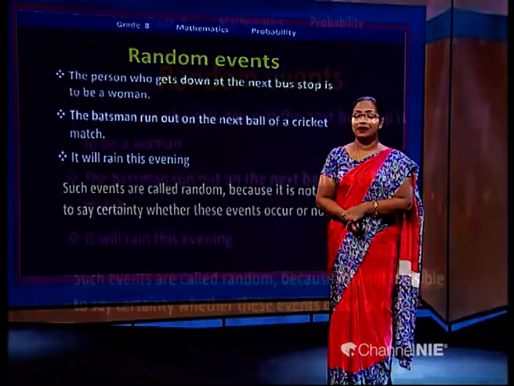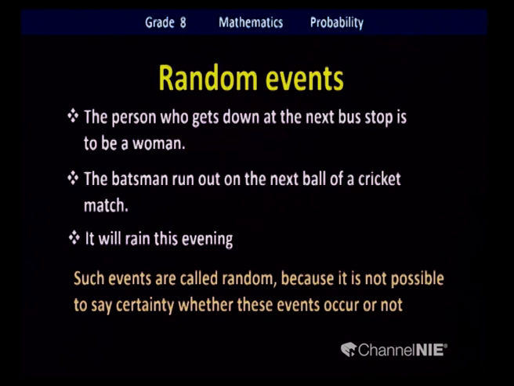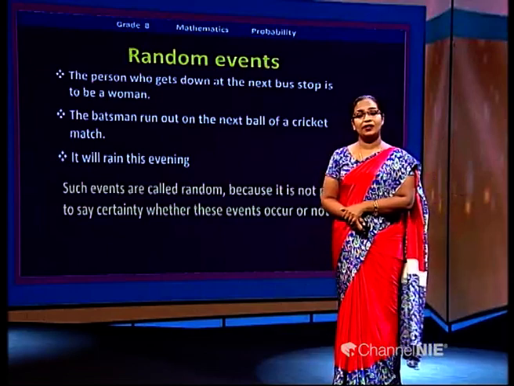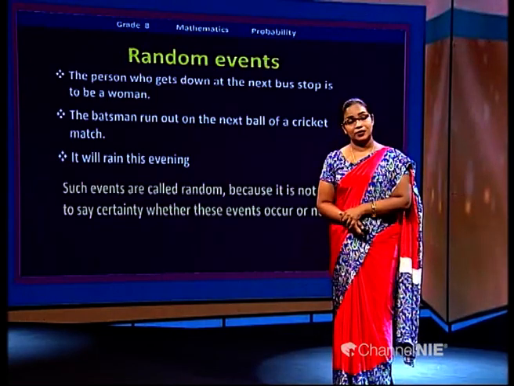So we can summarize: such events are called random because it is not possible to say for certain whether they will occur or not. Until it happens, we don't know. Are you okay with these random events now? Okay, we'll learn more about probability.